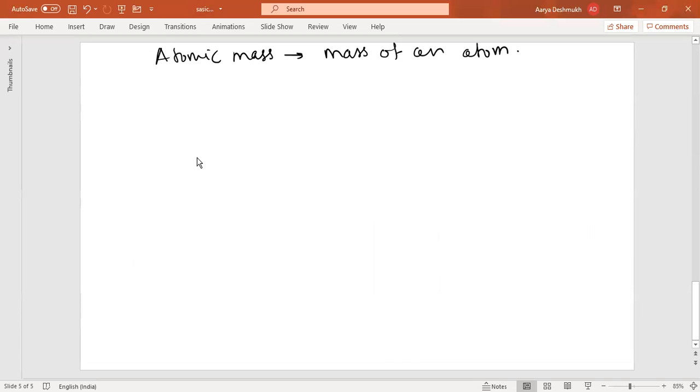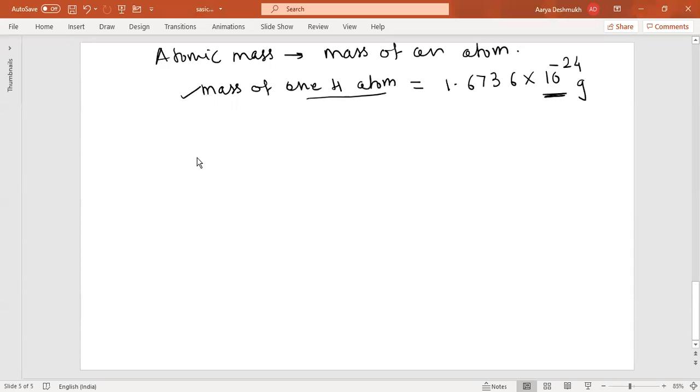For example, the mass of one hydrogen atom is equal to 1.6736 into 10 raised to power minus 24 grams. This much small value it has got. The mass of an atom is determined relative to the mass of a carbon 12 atom as the standard. You can ask, how do we determine that this is the value for the mass of a hydrogen atom? It has to be compared with some standard value.